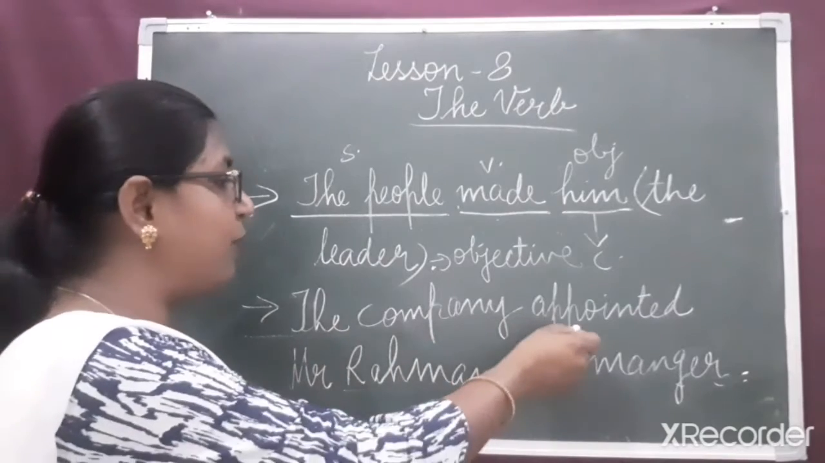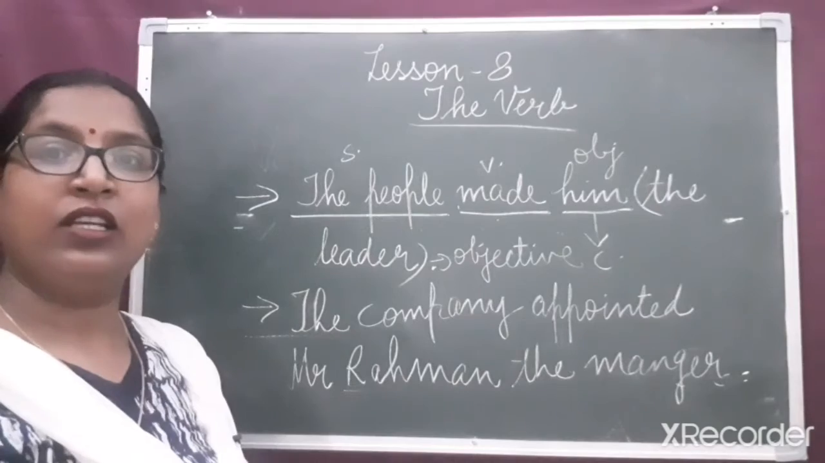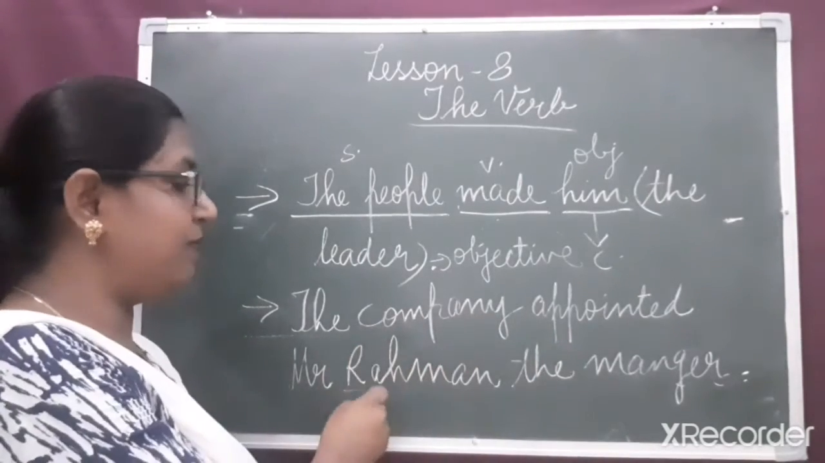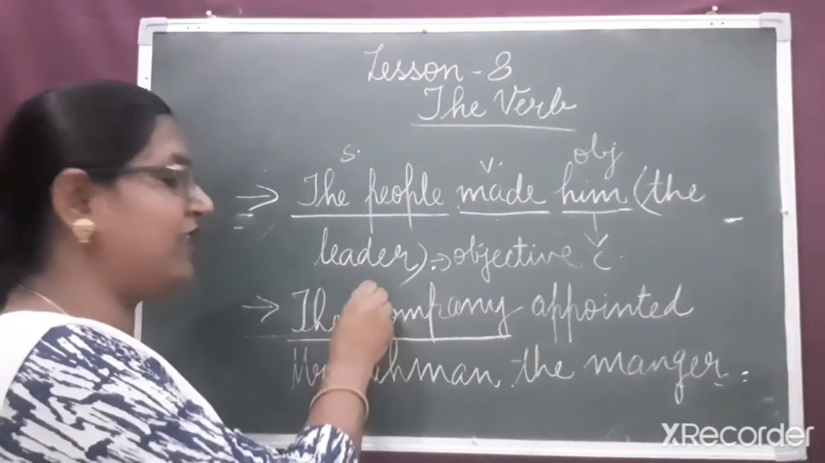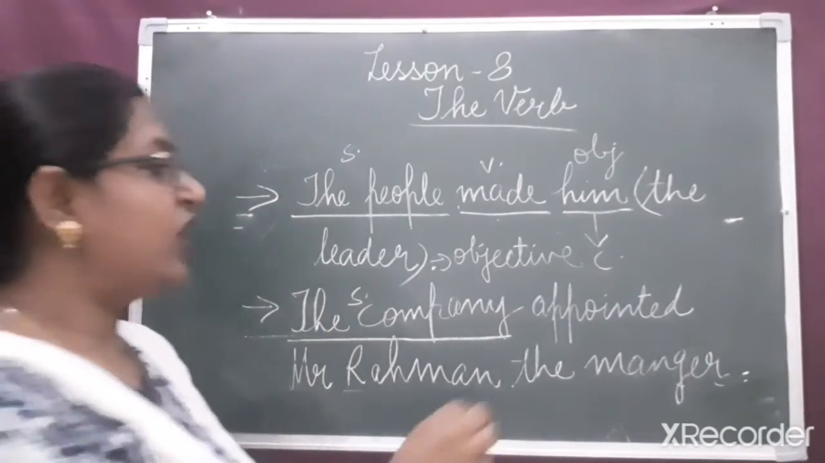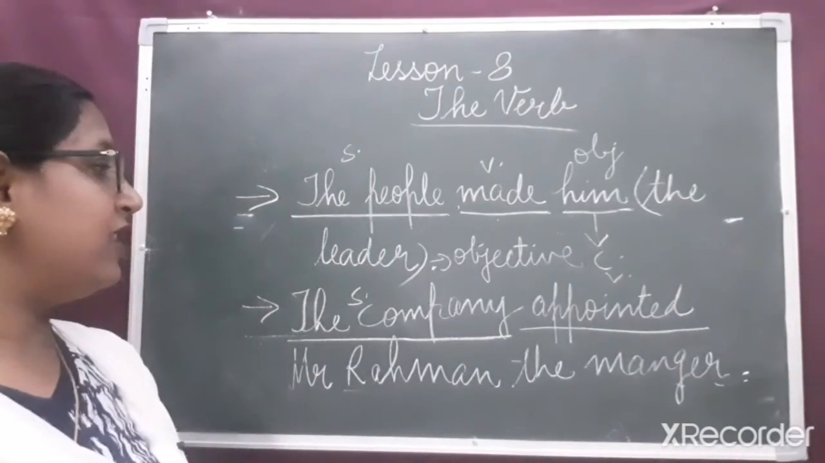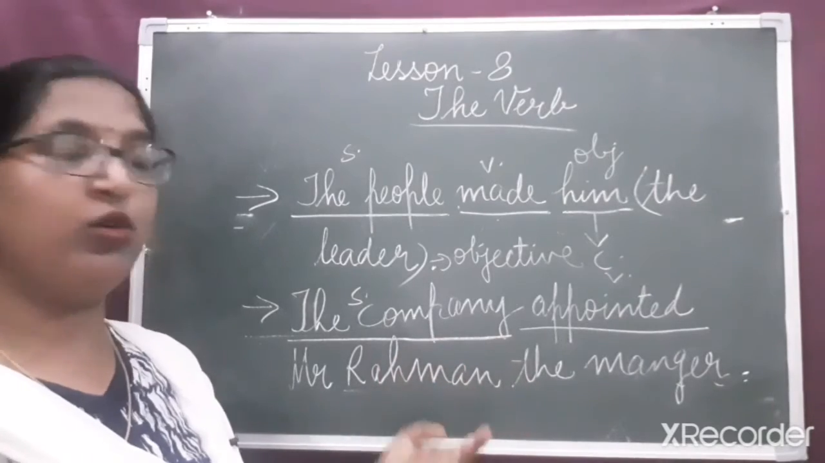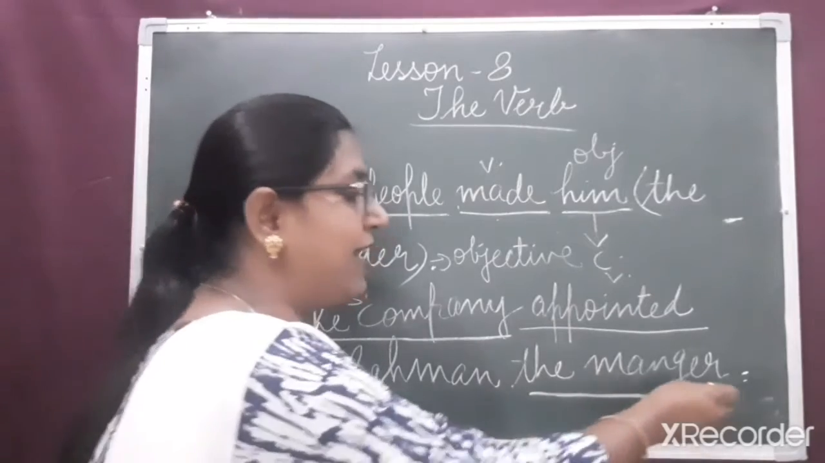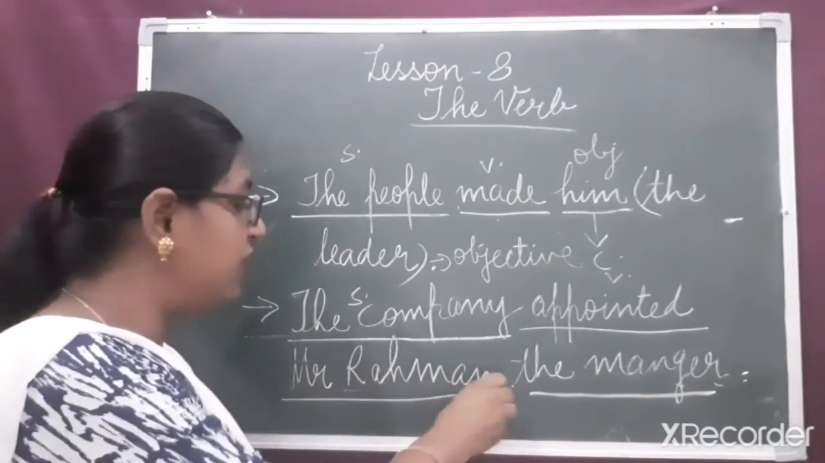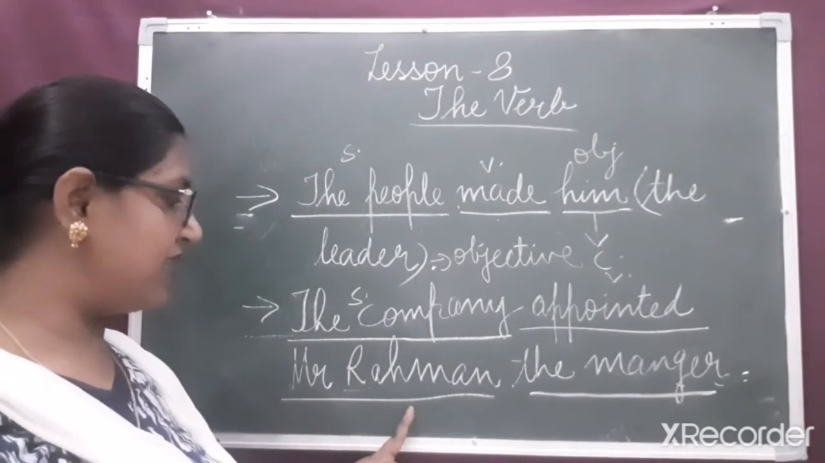The company appointed Mr. Rahman the manager. The company is the subject in this sentence. Appointed is the verb in this sentence. The company appointed what or whom? We have to find out the answers. The company appointed what? The manager. The company appointed whom? Mr. Rahman. And here we can see this answer.